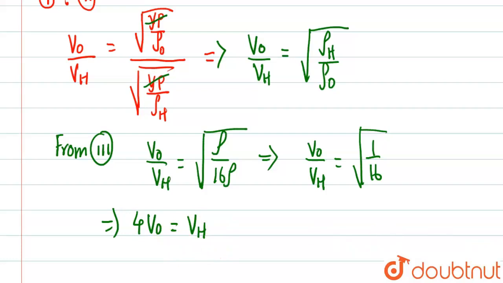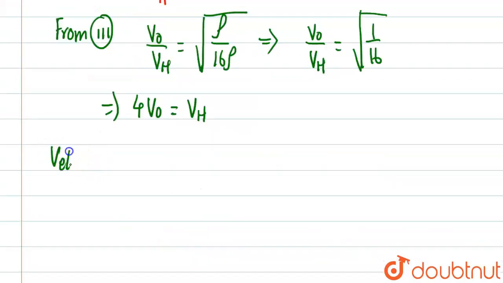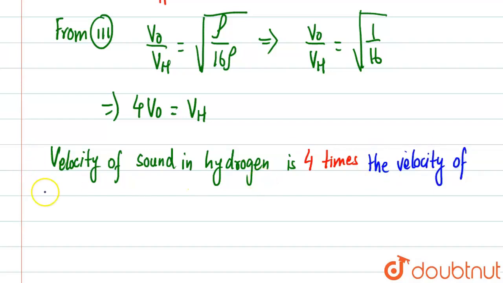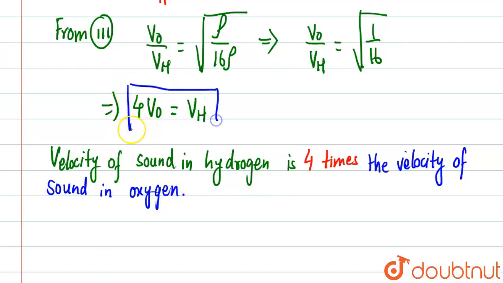This is the relation: the velocity of sound in hydrogen is 4 times the velocity of sound in oxygen. Got it? So this is the relation formed, and this is our answer.